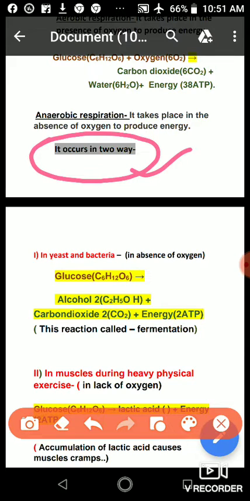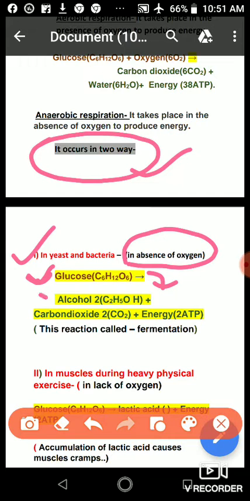So the first way is in yeast and bacteria. In bacteria and yeast we find one type of respiration which is a kind of anaerobic respiration. But what will happen in this reaction actually? So in this reaction glucose breaks down in the absence of oxygen. In the absence of oxygen glucose breaks down and it gives first alcohol, second carbon dioxide, and third 2 ATP energy.